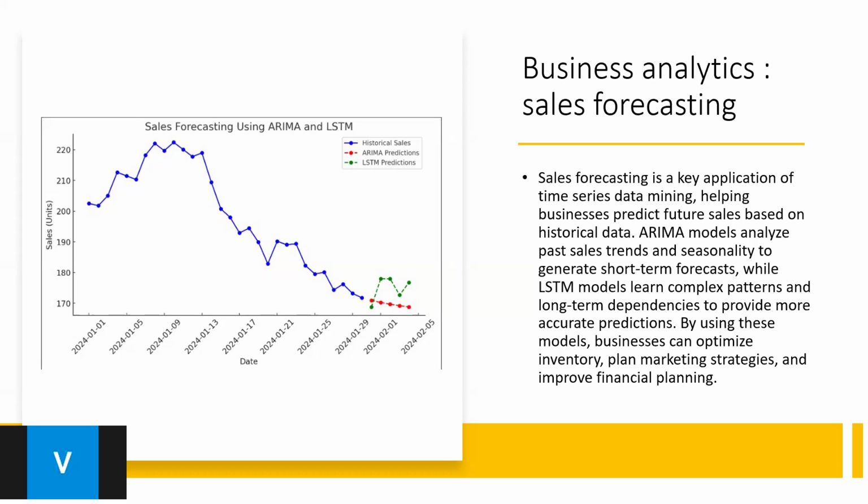Here is the graph that shows the sales forecasting using ARIMA as the red dashed line and LSTM as the green dashed line, and the blue line represents the historical sales data. This model helps businesses predict future sales, with better inventory management and financial planning.